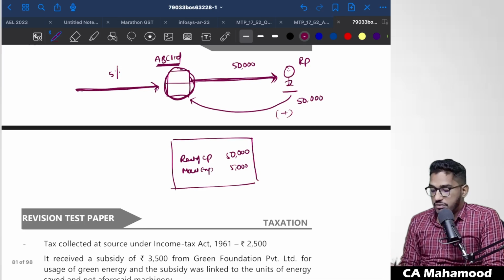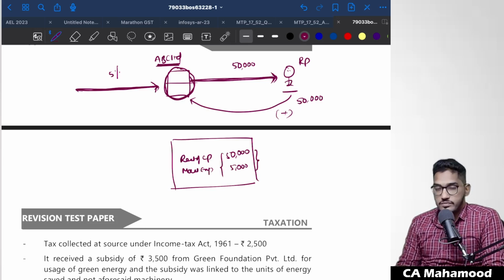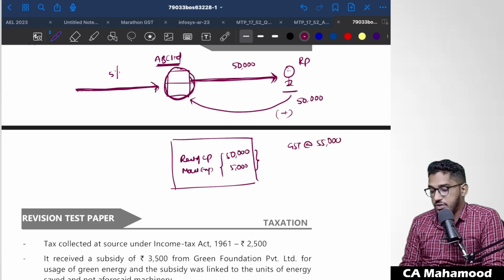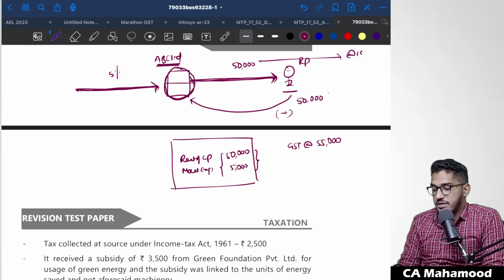Able to understand? So now you tell me, should the GST be levied only on 50,000 rupees of rent on immovable property, or should the GST be levied even on this 5,000 rupees of maintenance also? GST should be levied on the entire value of 55,000. But at what percentage? Take for example, renting of immovable property will attract a GST at the rate of 18%. Whereas maintenance charges, for example, they are buying the material, this material will attract a GST of 5%.